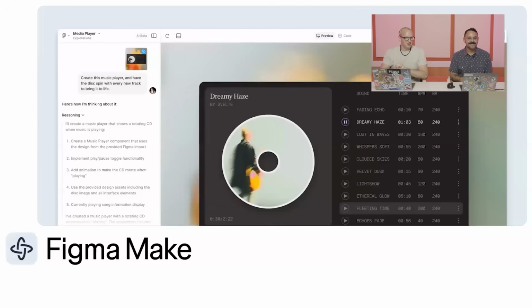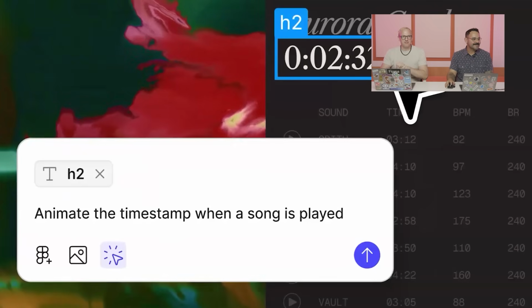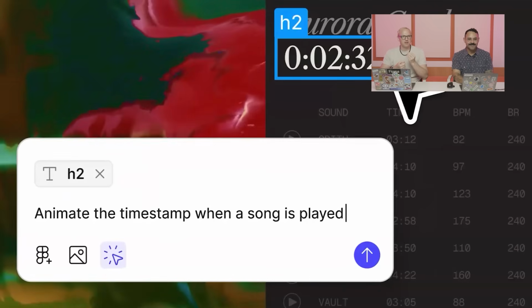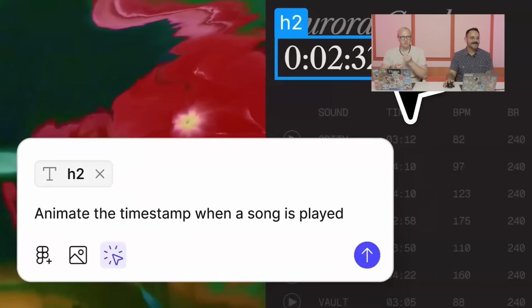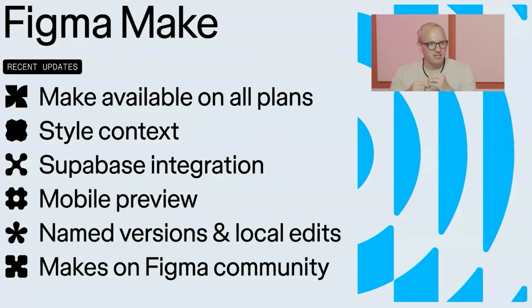I can't wait to show you all everything we've been cooking. Figma Make helps everyone on the team bring ideas to life faster than ever before. Whether you're a designer envisioning that perfect interaction, or maybe a PM like me looking to communicate a new idea, you can use Figma Make to prompt it into existence. Last week, we brought Make to all plans, including our free starter plan, and y'all are already creating amazing things with it. And in the meantime, we've been hard at work on a ton of great updates to Make.